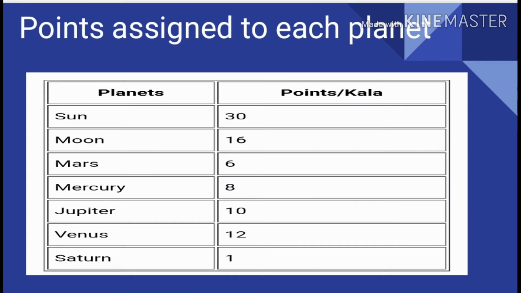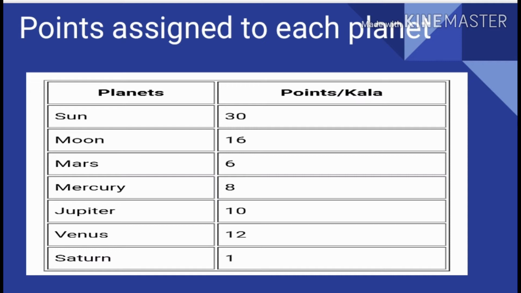Before we calculate Indu Lagna, as I mentioned in the previous slide, certain brilliance points or kalas are assigned to the 7 planets. The Sun is assigned 30 brilliance points, Moon is assigned 16, Mars is assigned 6, Mercury is assigned 8 and Jupiter is assigned 10 brilliance points. Venus is assigned 12 brilliance points and Saturn is assigned only 1 brilliance point here. So you just need to remember this table to calculate the Indu Lagna.